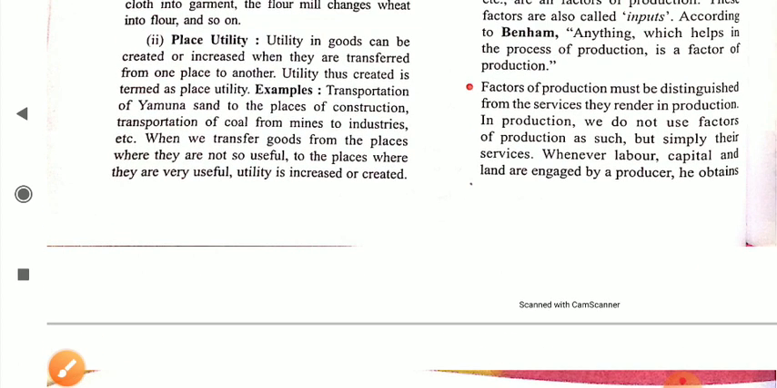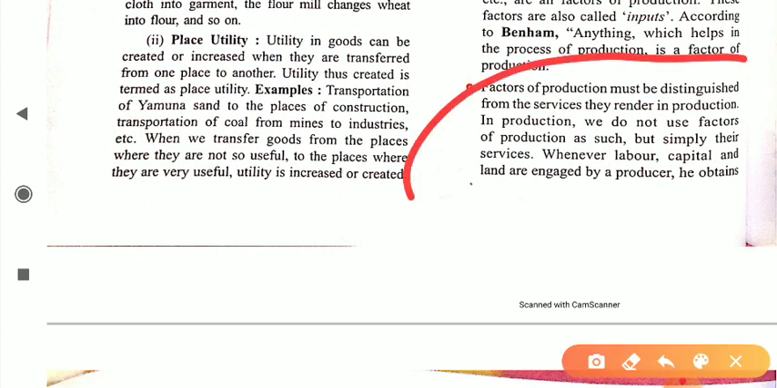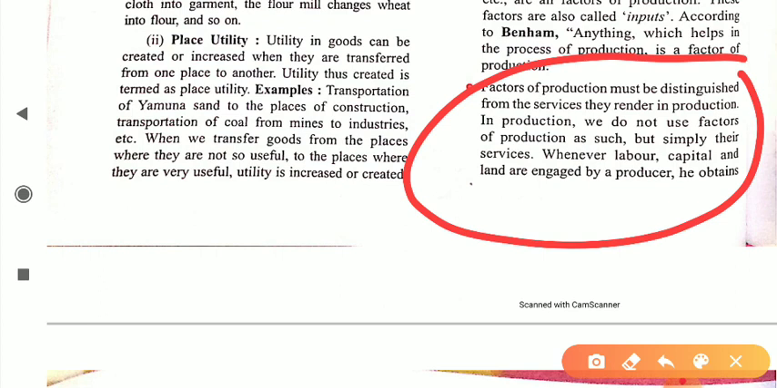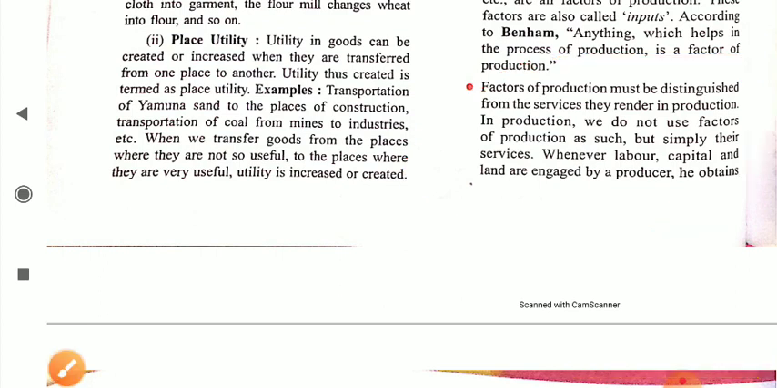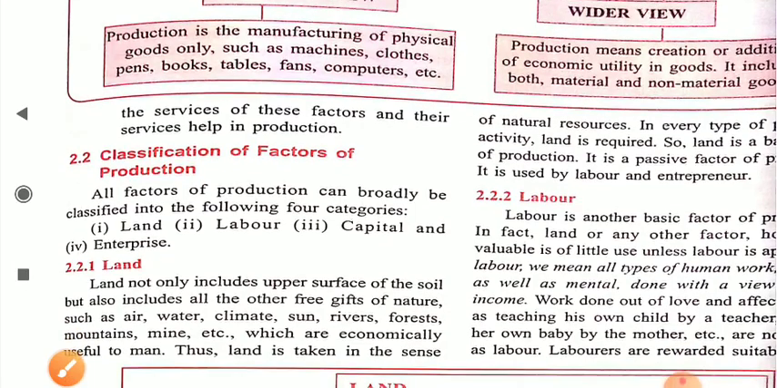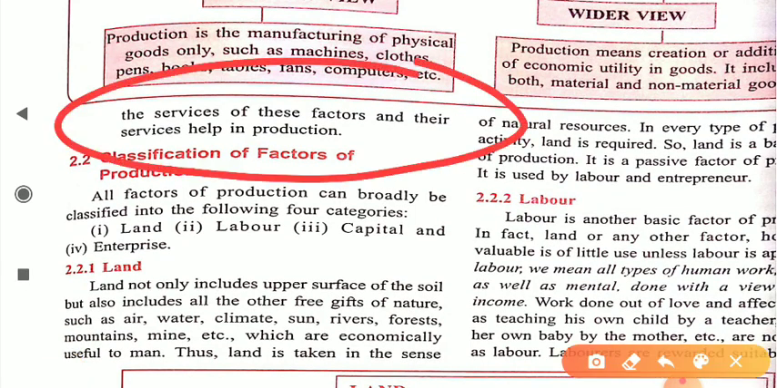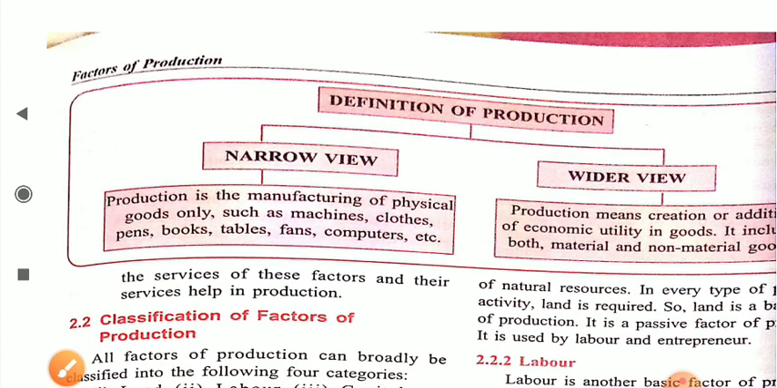Okay, dear student, next is, factors of production may be distinguished from the services they render in production. In production, we do not use factors of production as such, but simply their services. Whenever labor, capital, and land are engaged by a producer, he obtains the services of these factors, and their services help in production. Factor of production, if I talk about land, labor, capital, doesn't mean you are using that particular commodity in your product. It simply means you are using their services. So keep this in your mind.